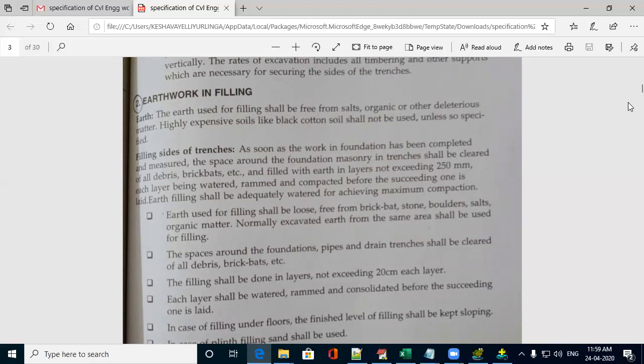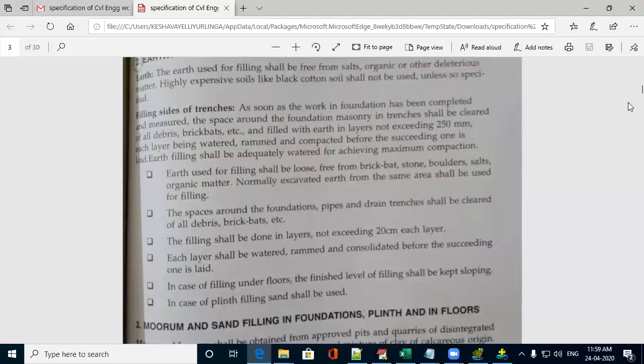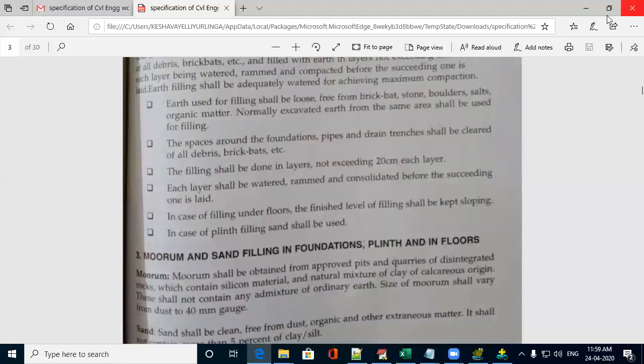And costly soils like black cotton soil are not required. The filling shall be done in layers not exceeding 20 centimeters, and each layer should be watered, rammed and consolidated before the succeeding layer.